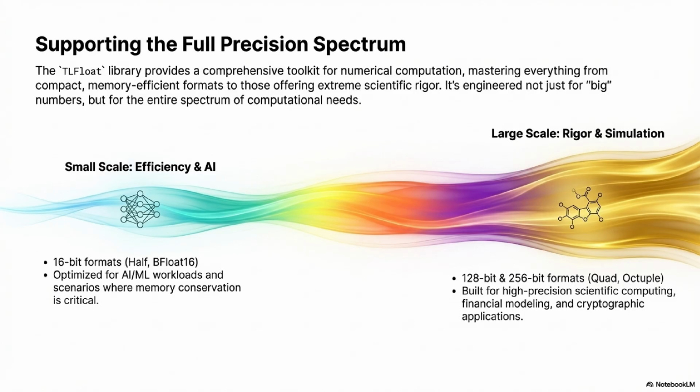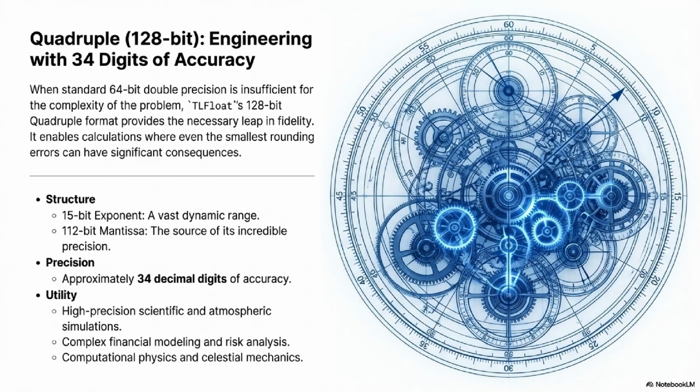Okay, let's talk about quadruple precision. That's the first major leap. It is. It's 128 bits total, and the architecture gives it 15 bits of exponent and a massive 112 bits for the mantissa, or the significand. And what does that translate to in terms of decimal digits we can actually trust? That combination gets you approximately 34 stable decimal digits.